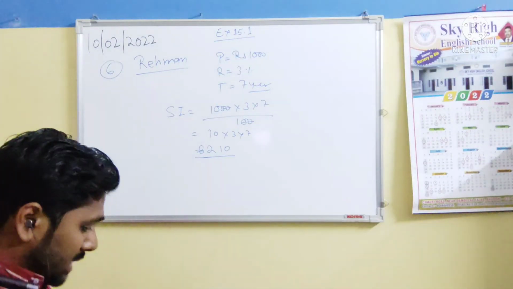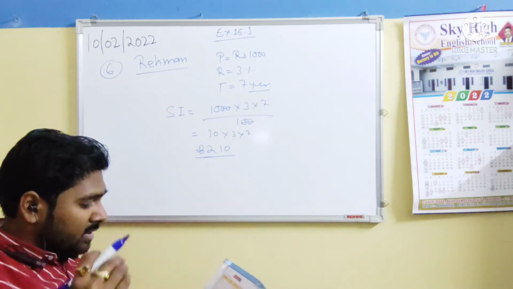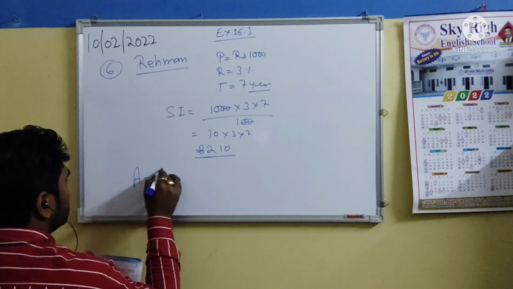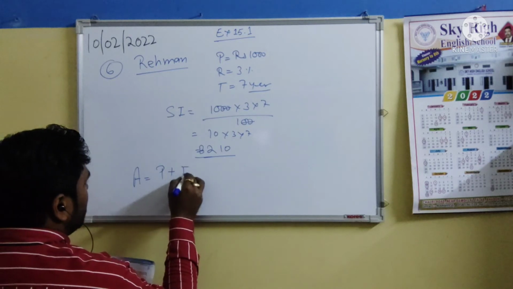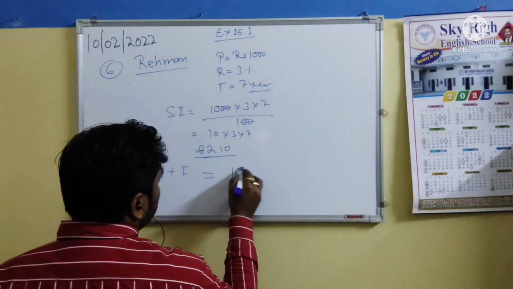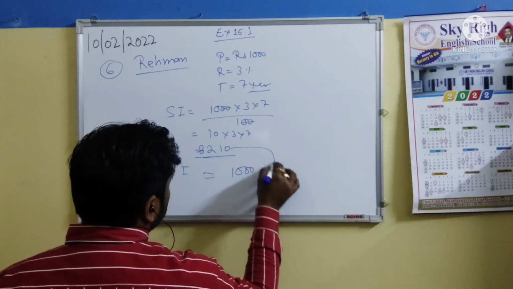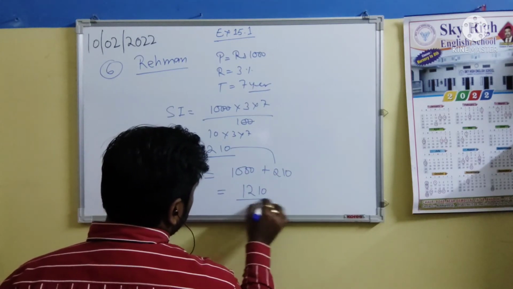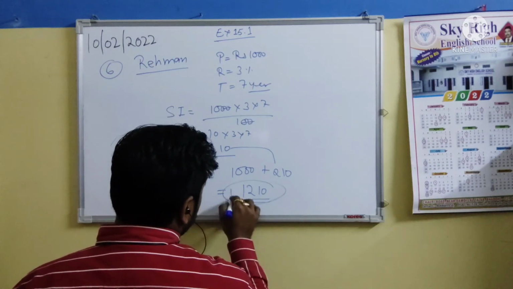So it is asking what amount will Rahman receive after 7 years. So we have to find the amount. Amount is principal plus interest. So principal is 1000 plus interest is 210, so that is 1210. Okay, this is the answer.